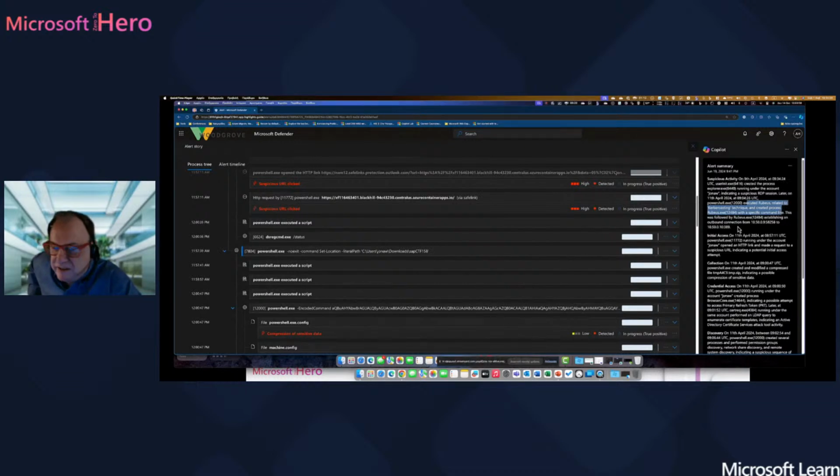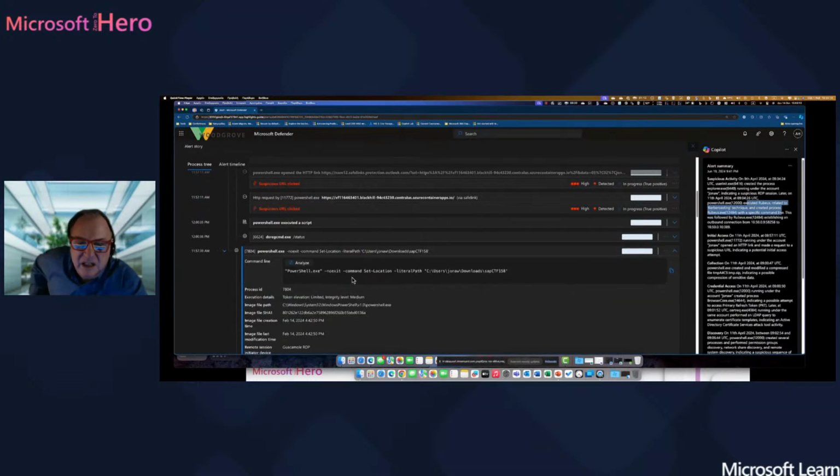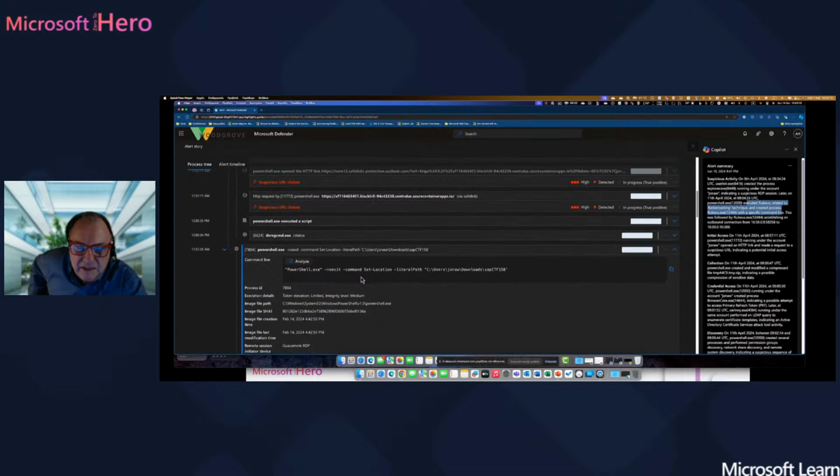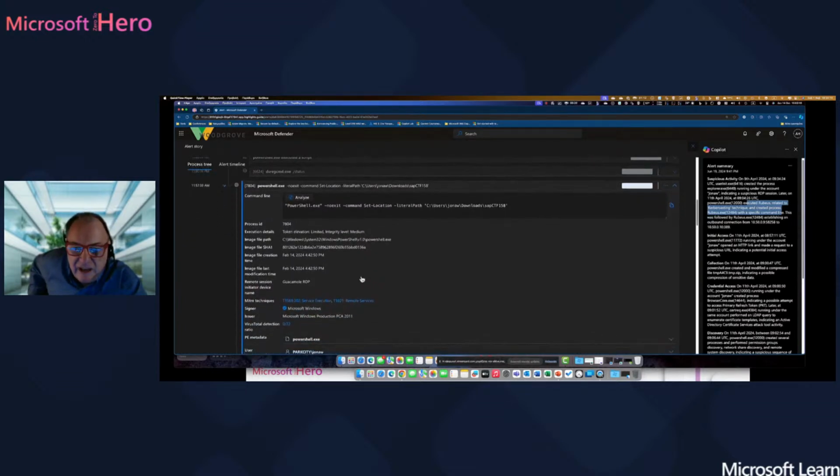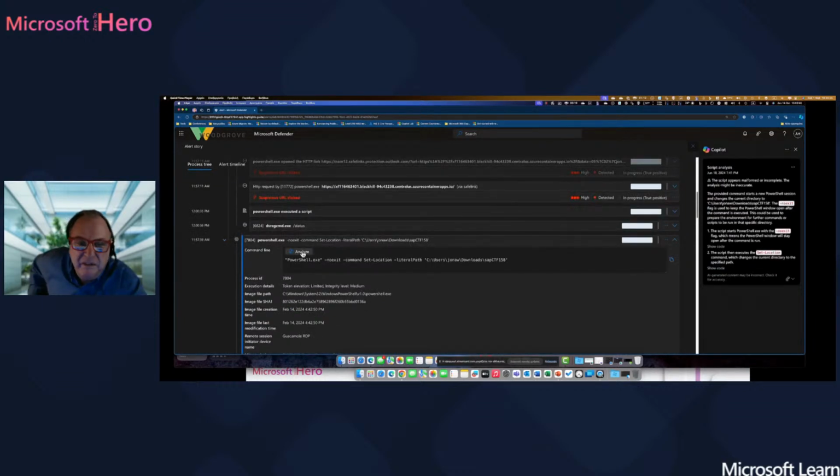And then let's see what's the next step here. You can see that the exact PowerShell command that was used is this one, token elevation. Okay. And then we can analyze again that specific script by clicking the button Analyze. So if you take a look at this information here, it says that the script appears malformed or incomplete. Okay, the provided command starts a new PowerShell session and changes the current directory to this one.